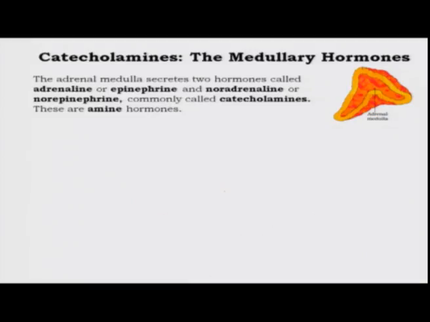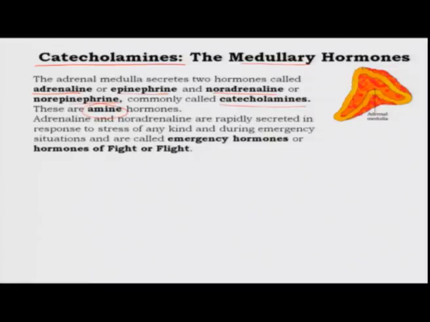The first type of hormones that are produced by the adrenal gland are called the catecholamines. These are the hormones that are produced by the medulla of the adrenal gland, which is situated in the center. Okay. So, what are these hormones? They are called adrenaline or epinephrine, which is the same thing, and another one called noradrenaline or norepinephrine. These are both derived from tyrosine through the action of several enzymes which cause several modifications, and together epinephrine and norepinephrine are called catecholamines, and these are amine hormones.